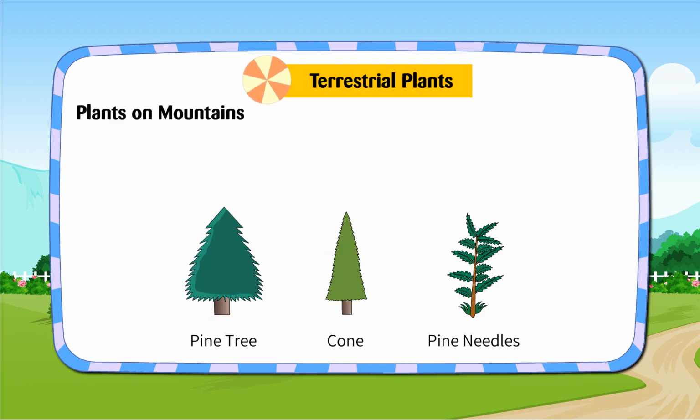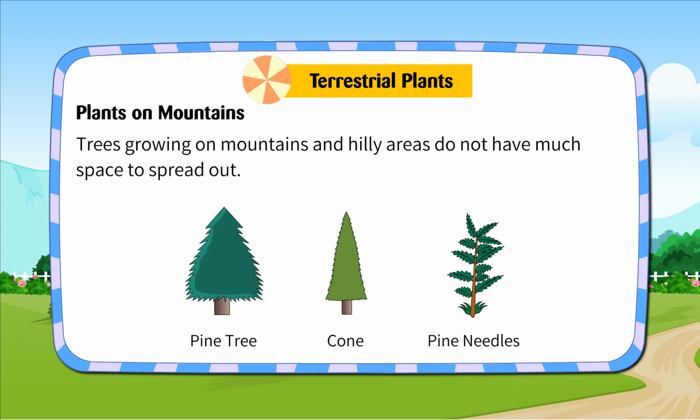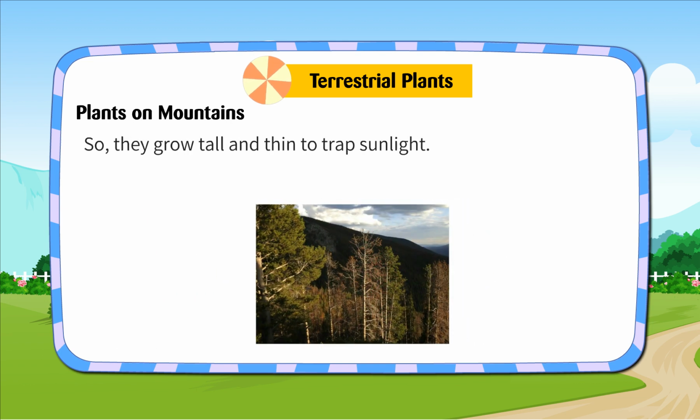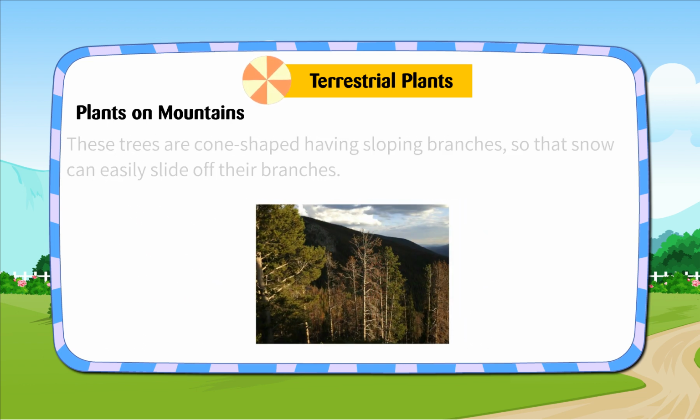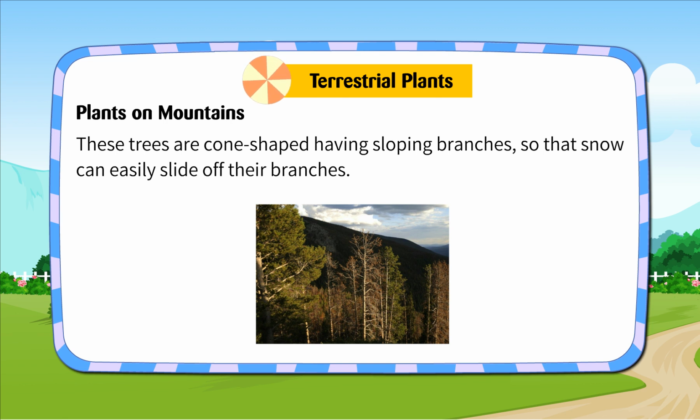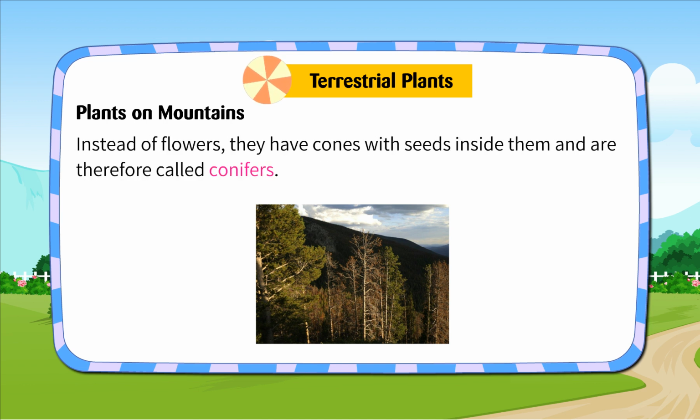Plants on mountains. Trees growing on mountains and hilly areas do not have much space to spread out. So, they grow tall and thin to trap sunlight. These trees are cone-shaped, having sloping branches so that snow can easily slide off their branches. Instead of flowers, they have cones with seeds inside them and are therefore called conifers.